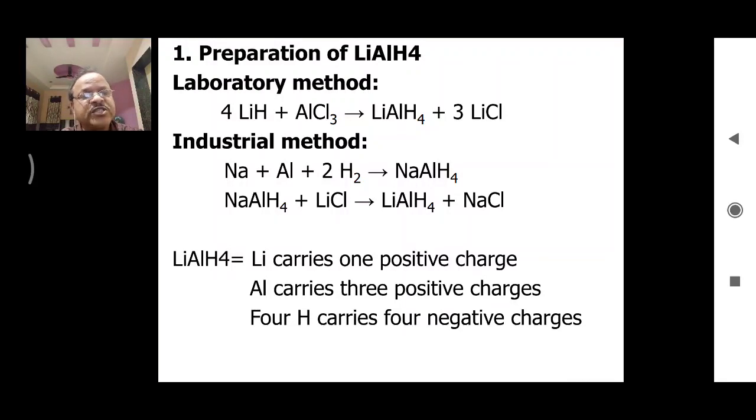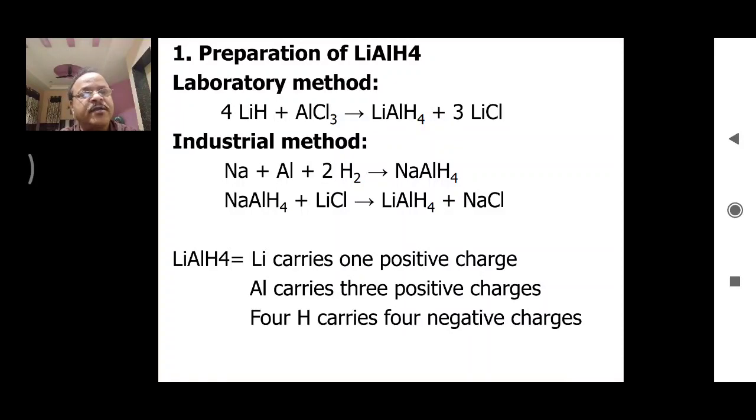When hydrogen loses 1 electron it gets converted into H plus ion, and that H plus ion is called a proton. But when hydrogen accepts 1 electron, it will be converted into H minus ion, and that H minus ion is called the hydride ion. So hydride ion means H minus, in which H carries a negative charge. Why I am telling this basic, because you will see the use of it in the applications of lithium aluminum hydride.